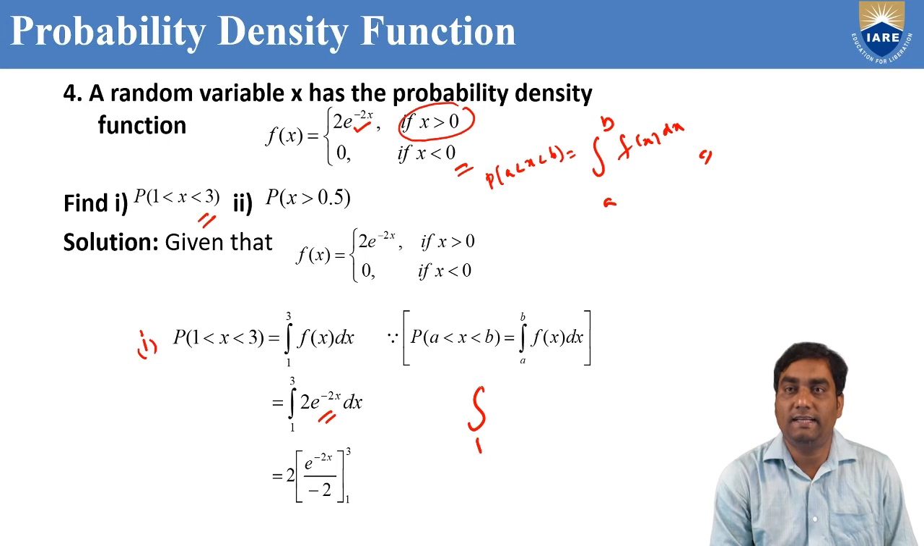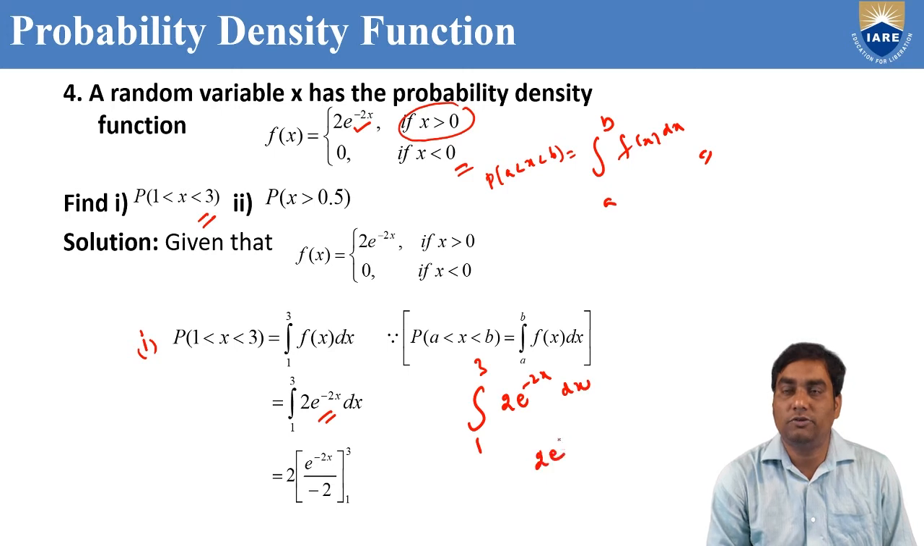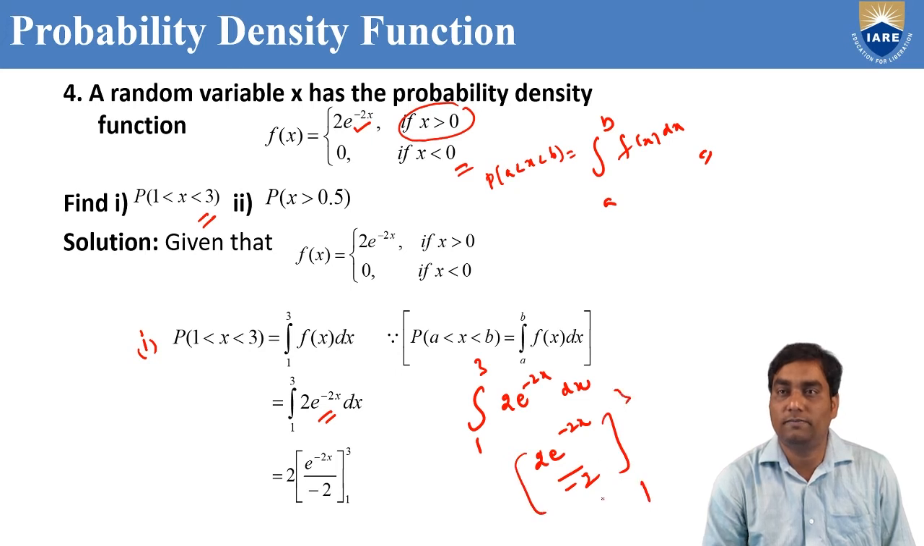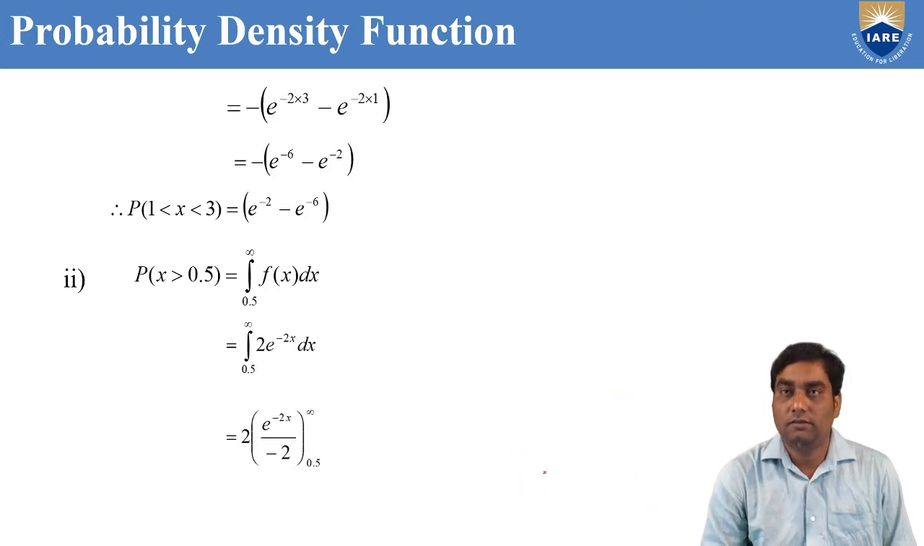So we can calculate the integration from 1 to 3 of 2e^(-2x) dx. The constant 2 you can take outside, and the integration of e^(-2x) is e^(-2x) by -2, with limits 1 to 3. Limits apply, so we'll get e^(-2) minus e^(-6).